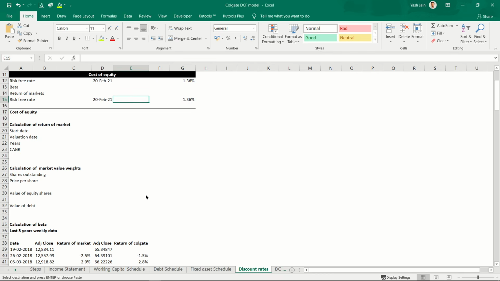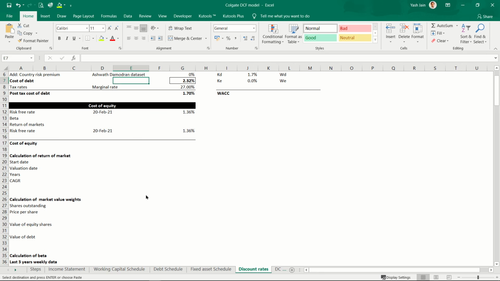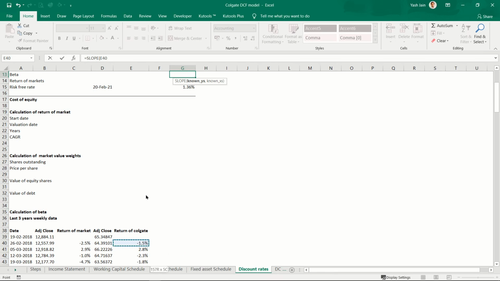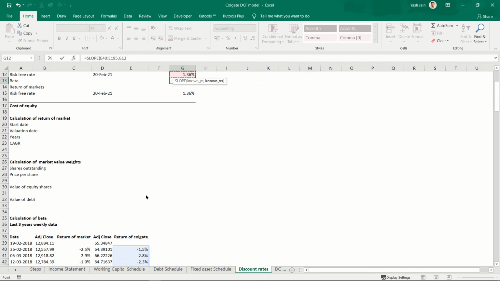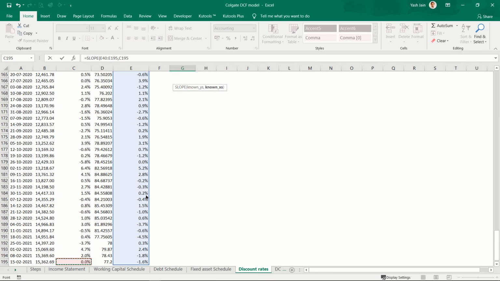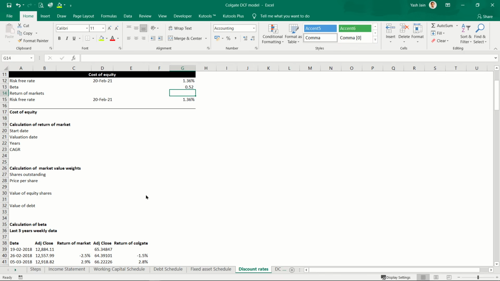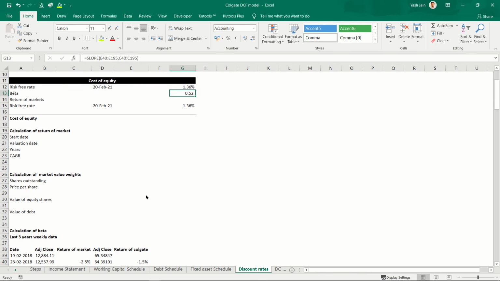So there are two ways to calculate beta. One is regression beta and one is bottom up beta. I'll be calculating regression beta. Bottom up beta is one fine-tuned version of regression beta, but in this video I'll be calculating regression beta. So beta is the slope of the dependent variable, that is Colgate, against the independent variable, that is market. You can also use the covariance by variance formula and you will get the same results. So beta of Colgate is 0.52.